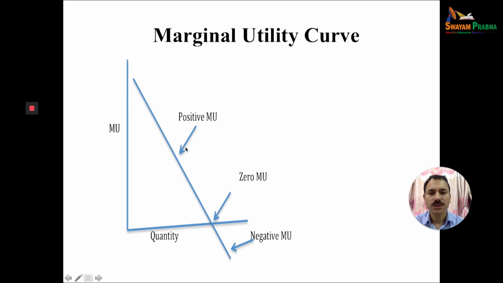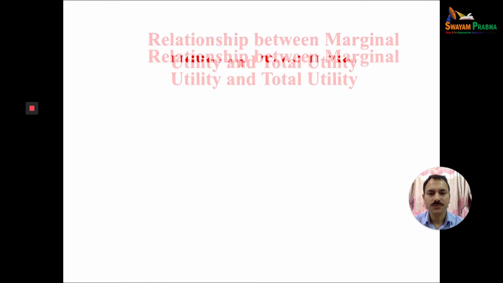Positive marginal utility means the total utility is increasing, and when the total utility is maximum, the marginal utility will be zero. When total utility starts decreasing, marginal utility will be negative. Positive when the total utility is still increasing by consuming more and more units of the product.